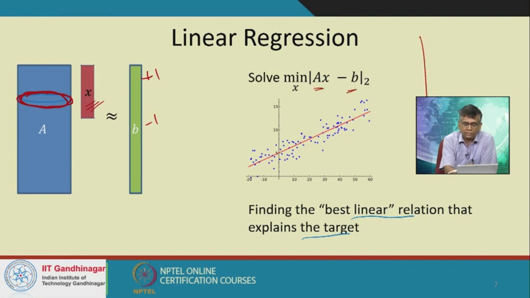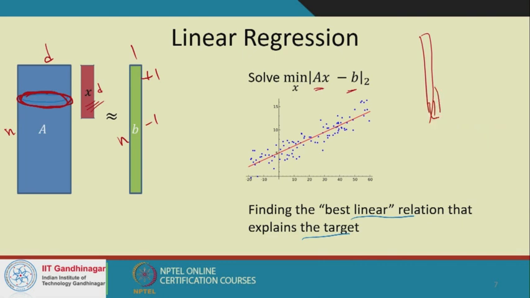So Ax is now a sort of size n vector. Okay, so let me give numbers here. Let's say A is of size n by D, B is of size n by 1 and X is of size D by 1, right? And so the question is, can I find out an X, right, such that Ax is very close to B, okay? And this is the L2 error version of this problem, the linear regression, okay?